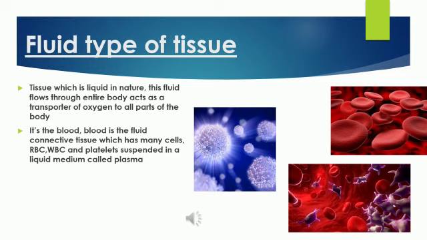So blood is a fluid connective tissue which has many cells like RBC, red blood corpuscles, WBC, white blood corpuscles, and platelets suspended in a liquid medium called plasma.